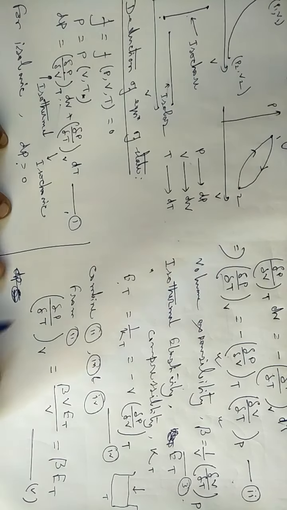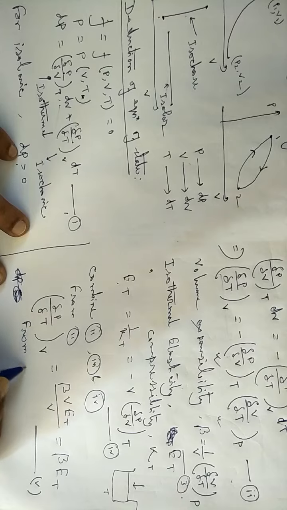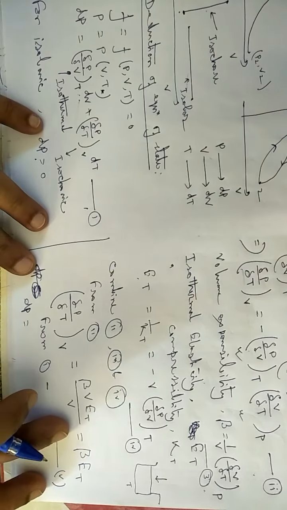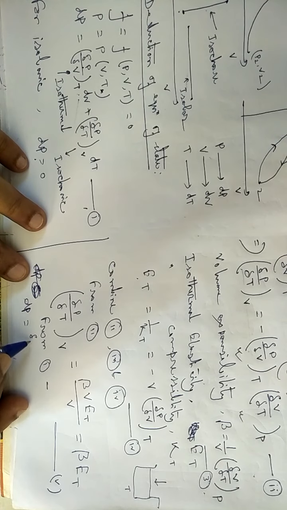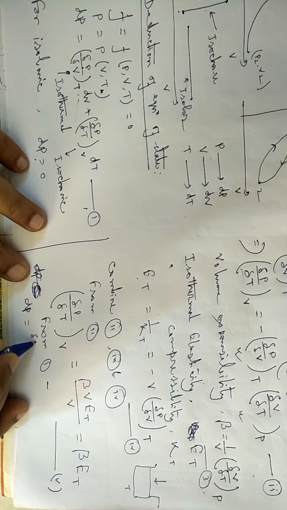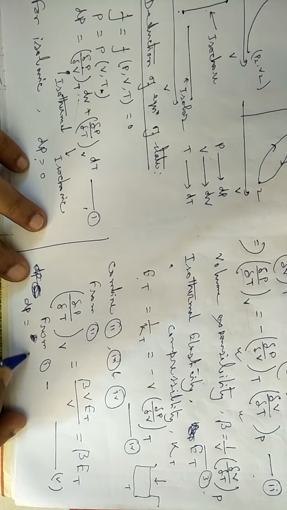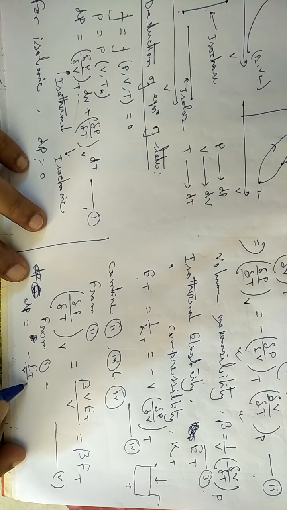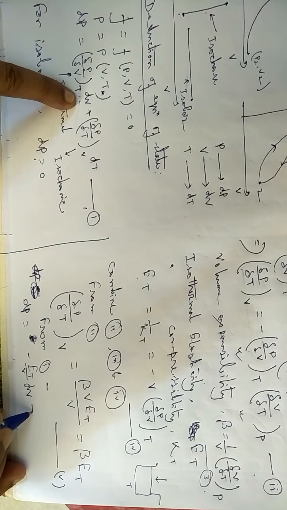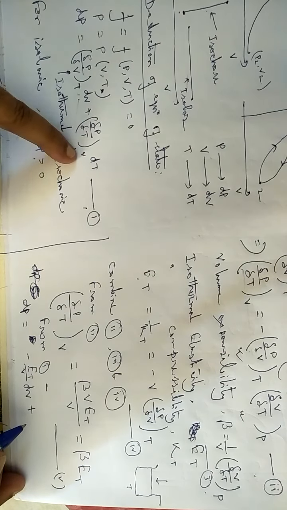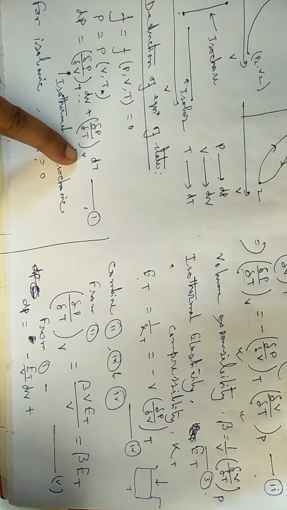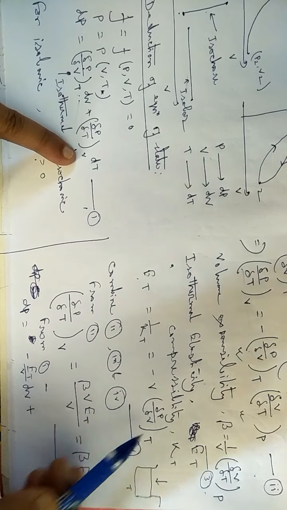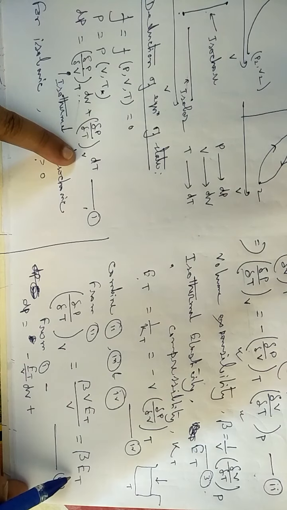I'm going from equation 1. This will be simple. From equation 1 we can write dP equals del P del V at constant T, that will be minus et by V dV, plus the second function, del P del T at constant V. I got the value from equation 5.